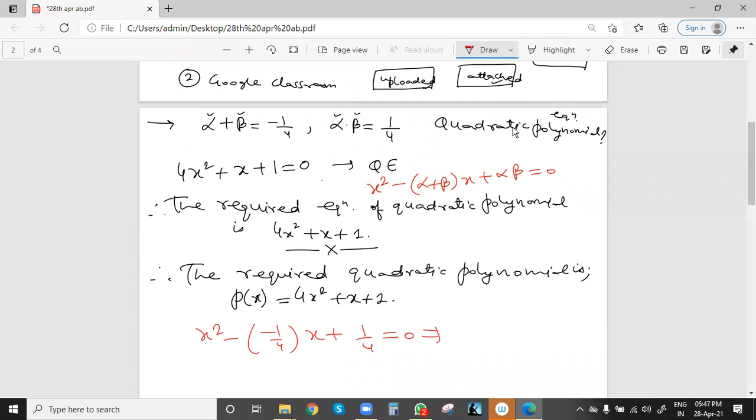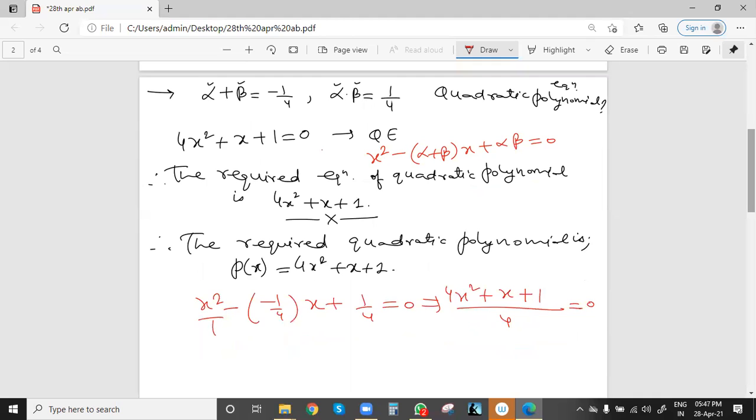Now we can take the LCM 4, because 4 is there two times. X square, minus times minus will be plus x. This will be 4x square plus x plus 1 equal to 0, and then 4 multiplied with 0 will be equal to 0. So 4x square plus x plus 1 equal to 0.